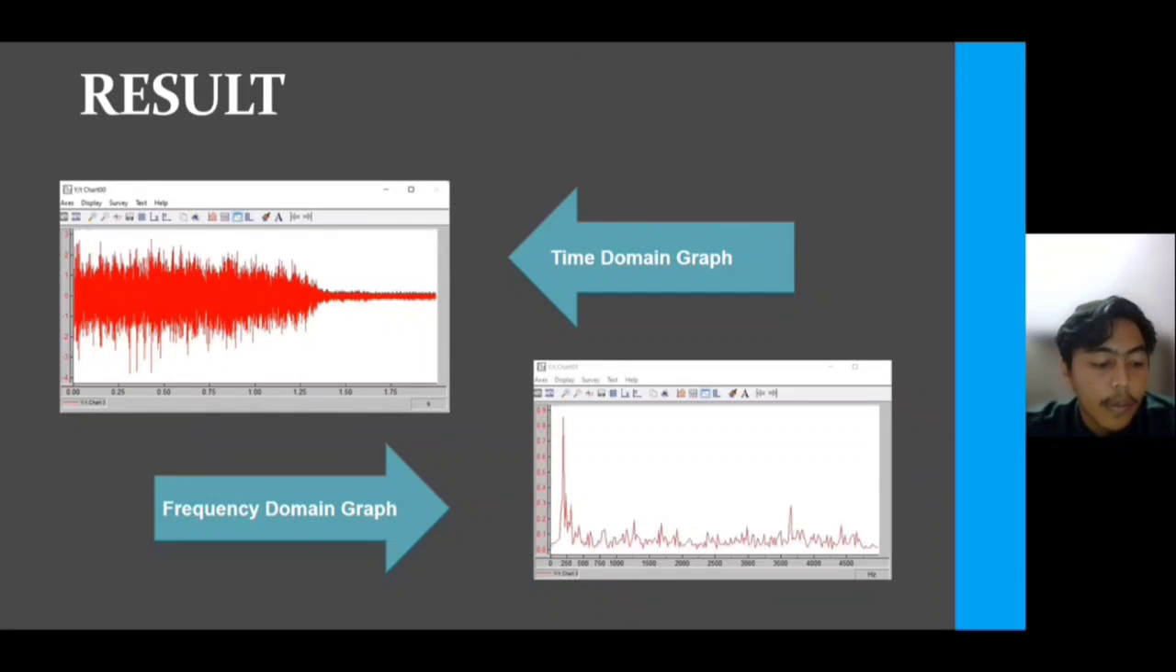We can observe from the graph that the frequency domain graph contains a lot of noise, which has a great deal of distortion. So if you see the time domain graph, the peak of this graph is 2.95 volt, and the peak of the frequency domain graph is 0.86 volt.